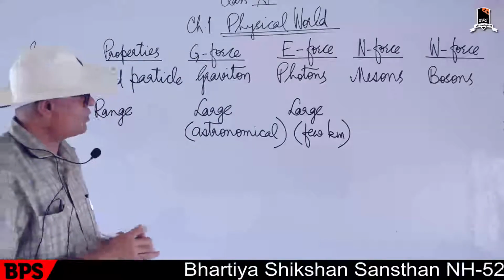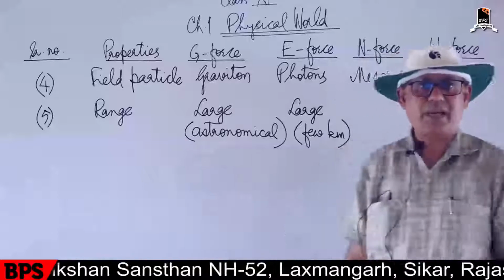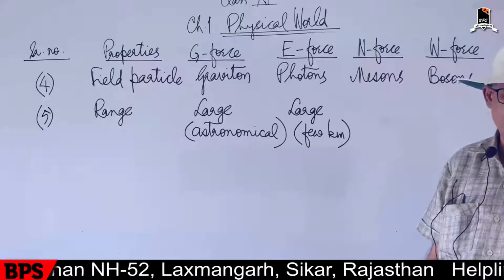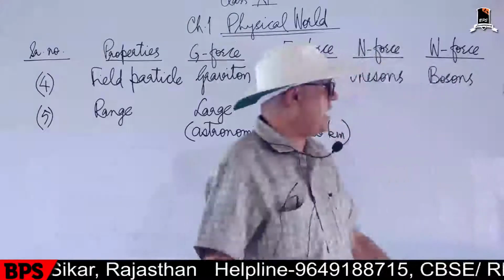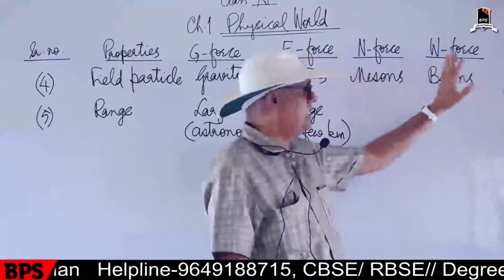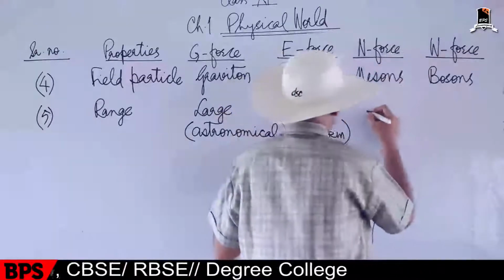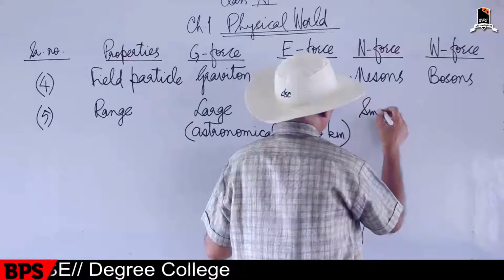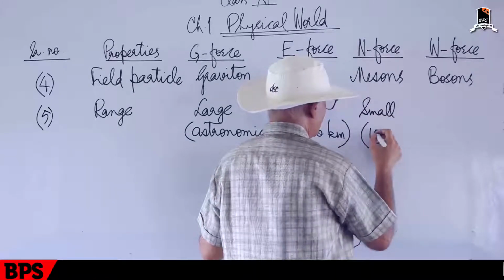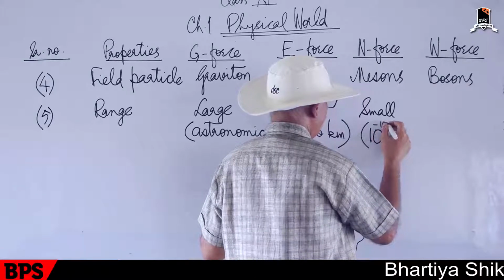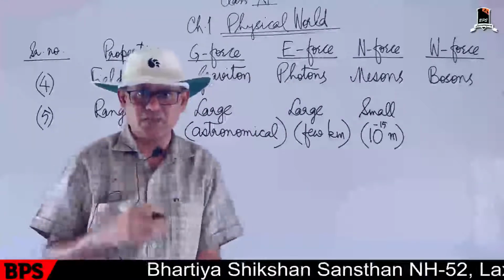Then these two forces are small range forces, very small range forces, because beyond the nucleus we can't feel these two nuclear forces. So the strong nuclear force range is small. Small means 10 raised to power minus 15 meter only, 1 femtometer only, inside the nucleus only.